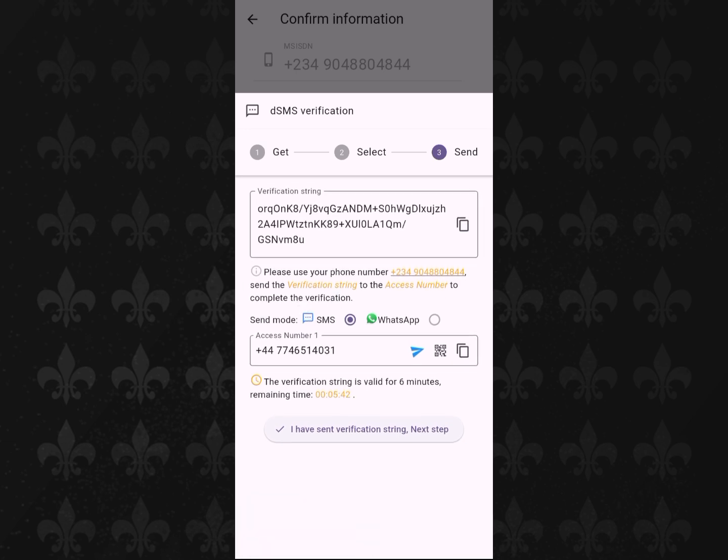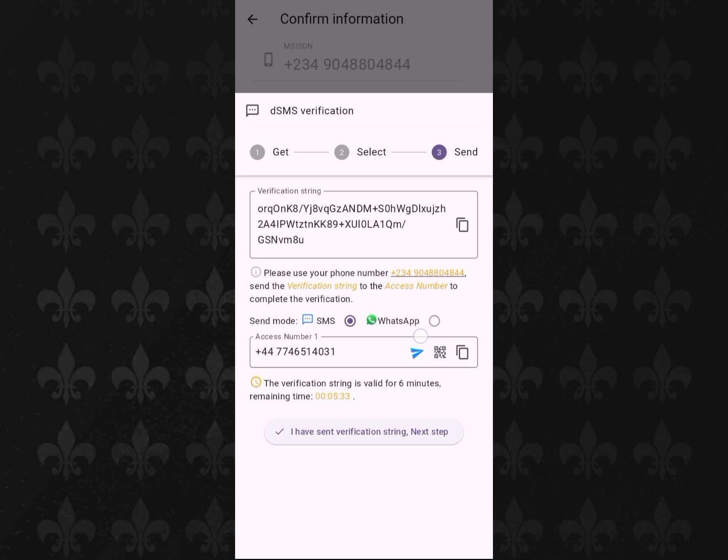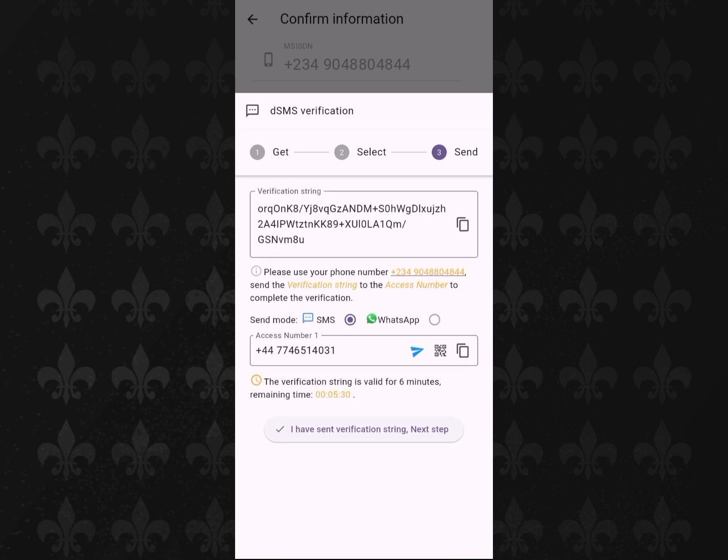Now, if you want to use SMS to send this message, you have to have at least 4 naira if you're Nigerian. But if you're sending to a foreign number, you have to have more than 4 naira. But if you're going to use WhatsApp, click on WhatsApp. If you're not in Nigeria, click on WhatsApp, and it will take you to your WhatsApp where you send them this verification string. I can't do that now because I already have an account. Once you do that, you can come back, click on this, and proceed to the app. But if you're using SMS and sending to a foreign number, you have to have more than 4 naira. If it's a Nigerian number, 4 naira is enough.